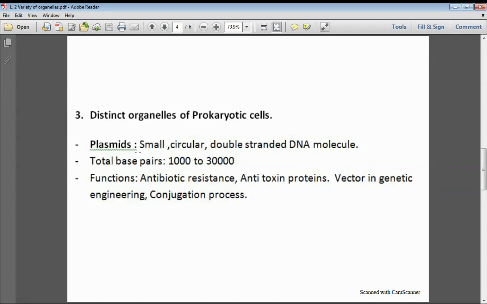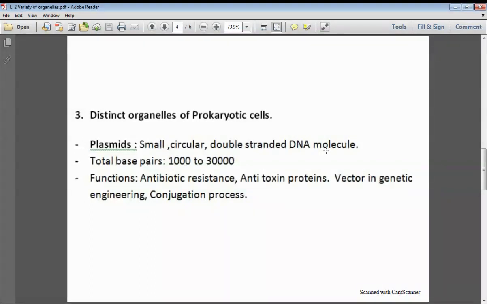Number one, plasmids. Plasmids are small circular double-stranded DNA molecules. Actually, these are extrachromosomal circular rings of DNA which are present in some bacteria. It means that these are not present in all bacteria. These are the chromosomal rings, DNA rings or chromatin rings, which have additional roles in the bacterial cells.